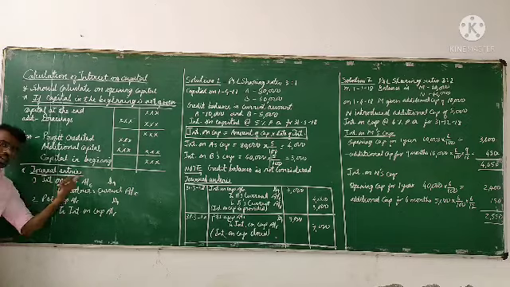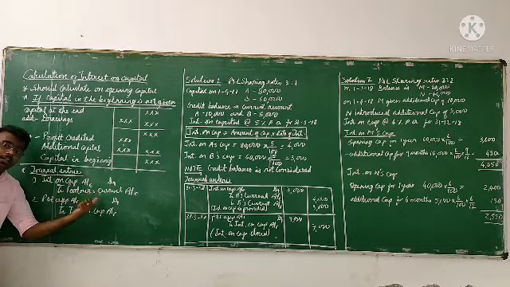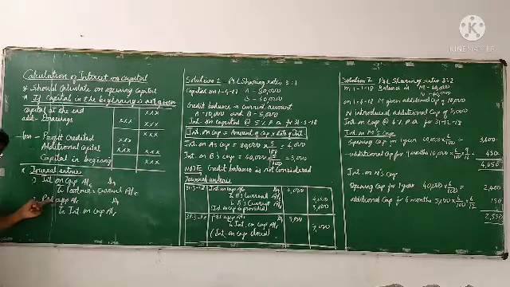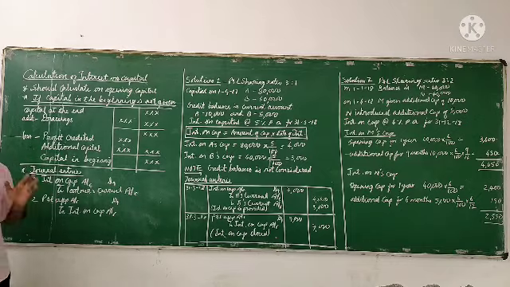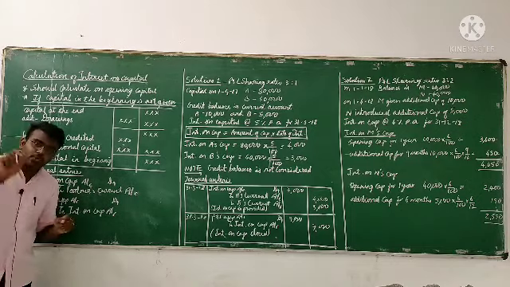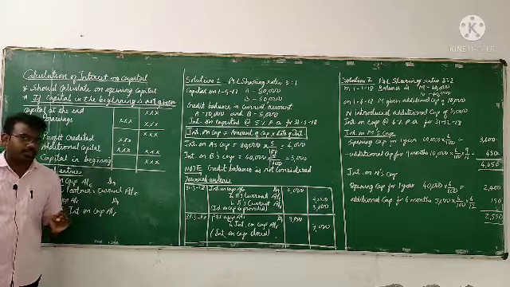Interest on capital account debit to the partners' current account, that is the first journal entry. The second journal entry is: Profit and Loss Appropriation account debit to interest on capital account. So these two journal entries you have to write for interest on capital if they ask you to prepare journal entries.